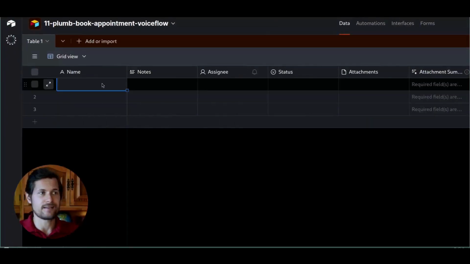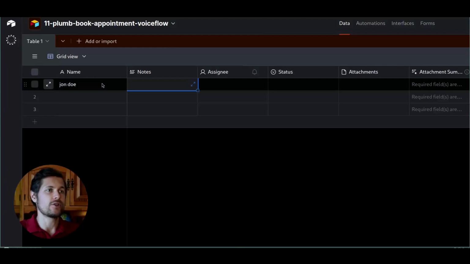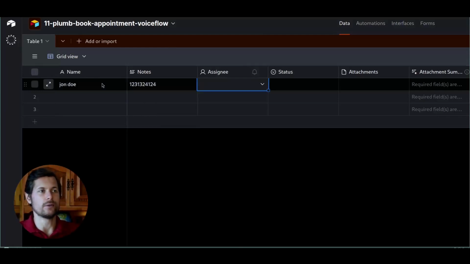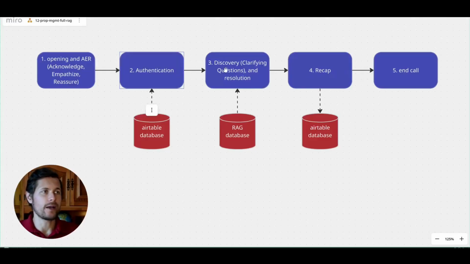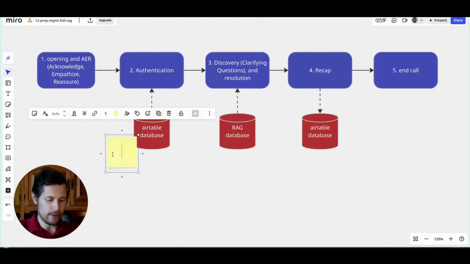It has columns, it has the cells, and I can write stuff into it, John Doe, some notes, and so on. Now, what I want to do is map the data that I require into this table. So I have to think, okay, what data do I need, for example, for location? I'm going to put a note here, and I will have something like full name, address, the Homeowner Association, their part. I need more and more details.